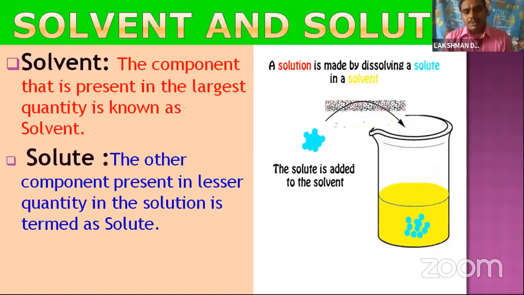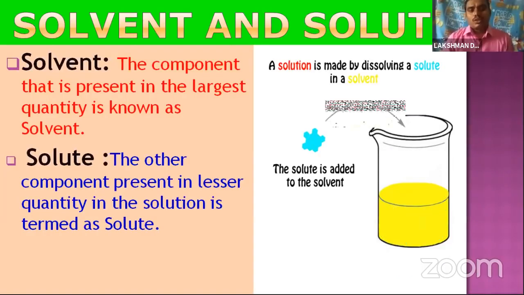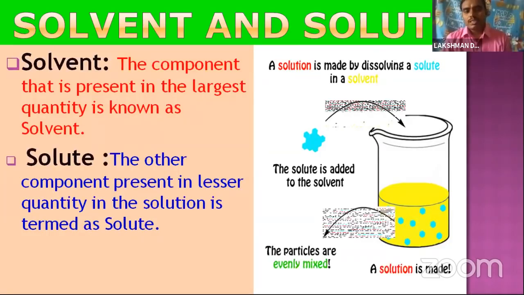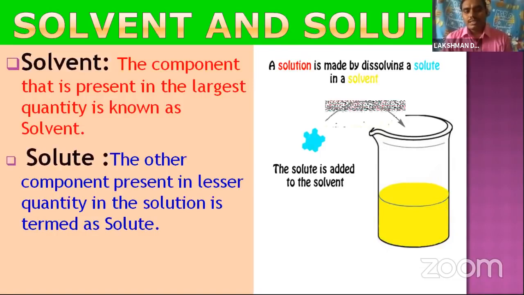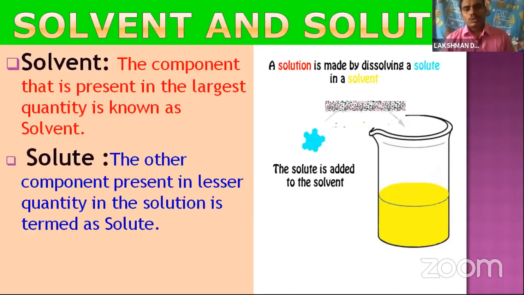And the solute is the other component present, which is lesser in quantity in the solution, so that is termed as the solute. Solvent means the component that is present in the largest quantity. Solute means the other component present in lesser quantity in the solution. Okay, got it?